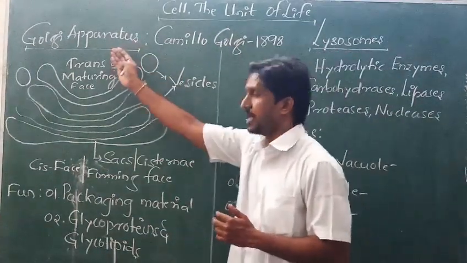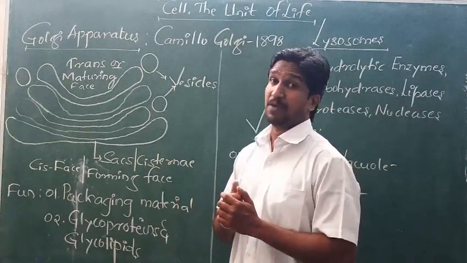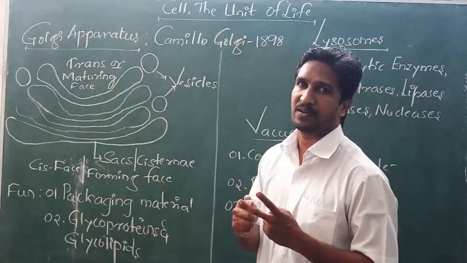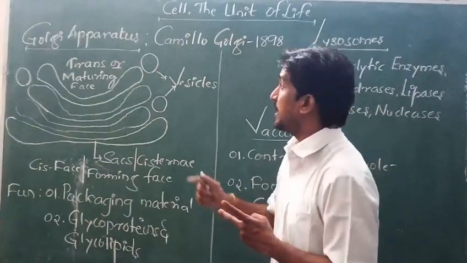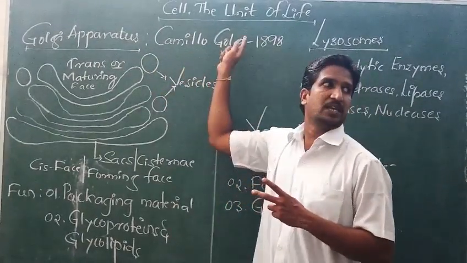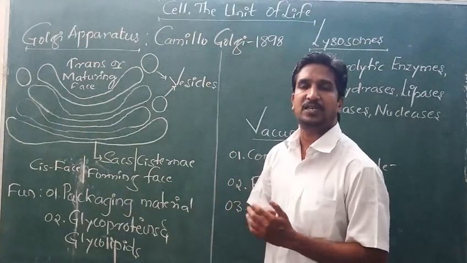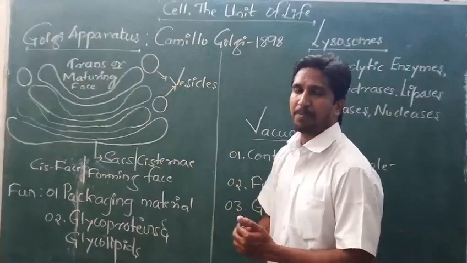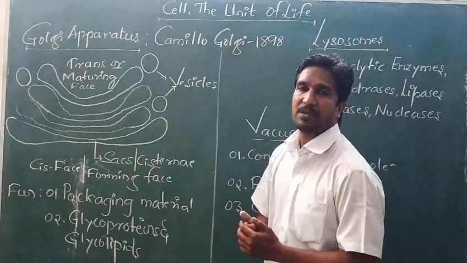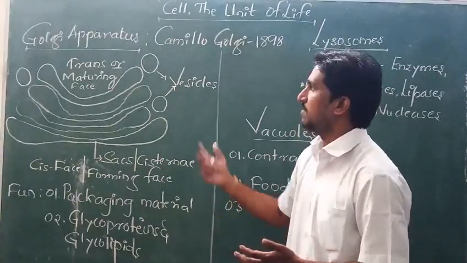So this Golgi apparatus is present in all eukaryotic cells except human RBCs, as well as in the sieve tubes of a plant cell. Right? It was discovered by a scientist called Camillo Golgi. Camillo Golgi is the scientist who first discovered this Golgi apparatus, and because of that the name Golgi apparatus has come. It is also called the Golgi complex. So we will go on to study it.